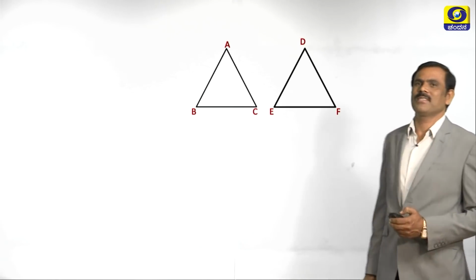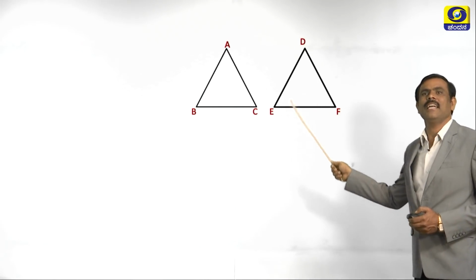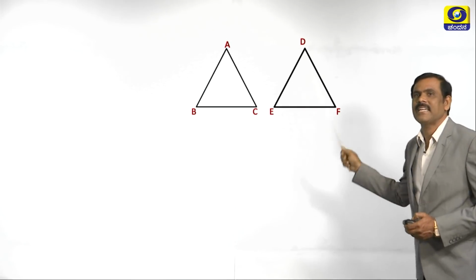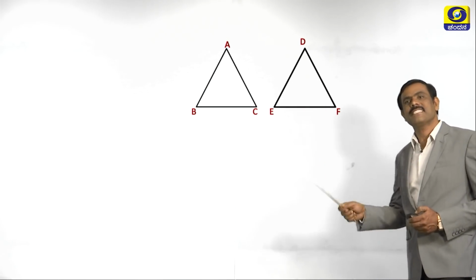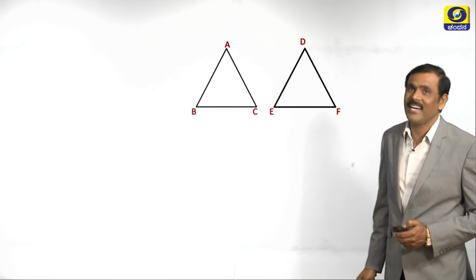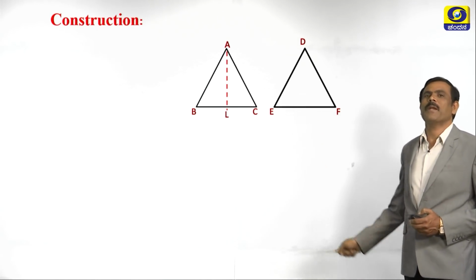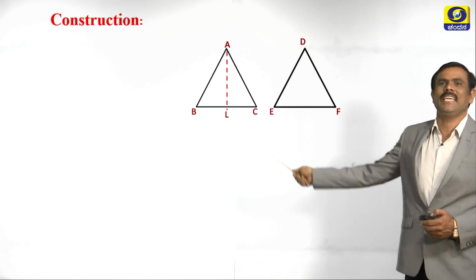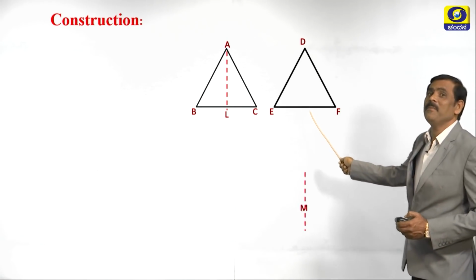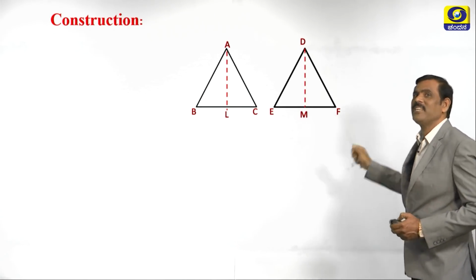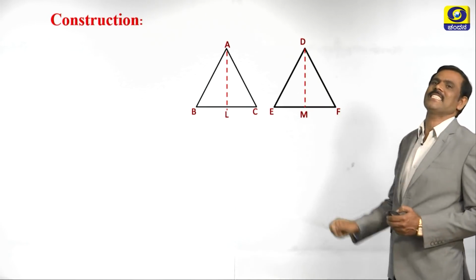See the diagrams. What are the triangles here? Triangle ABC and triangle DEF. What is the construction now? Draw AL perpendicular to BC, DM perpendicular to EF. This itself is the construction.